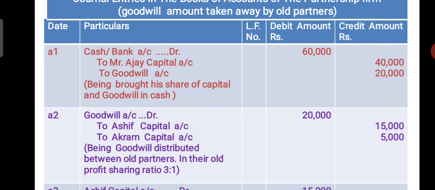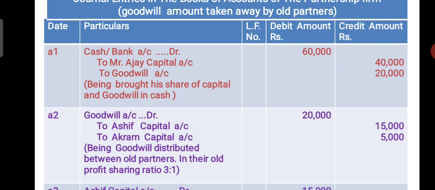So what is that entry? Cash or bank account debit 60,000, to Mr. Ajay capital account 40,000, to goodwill account 20,000. Here the new partner brings his share of capital and goodwill, so we write this entry, being brought his share of capital and goodwill in cash.